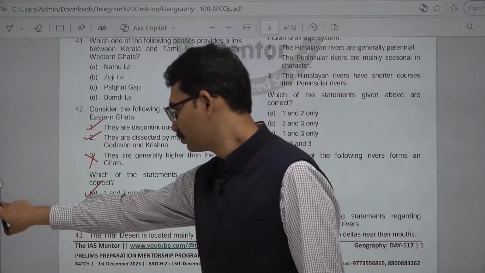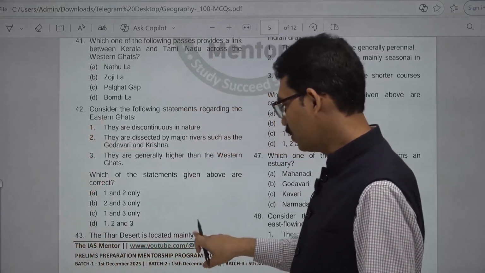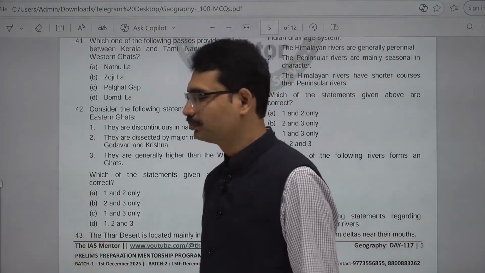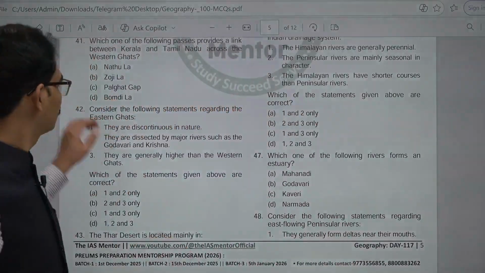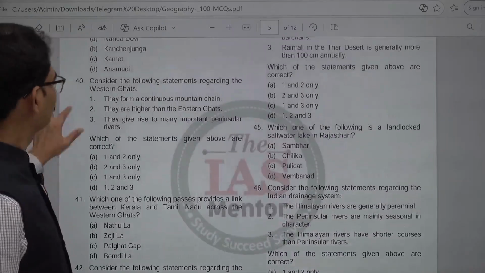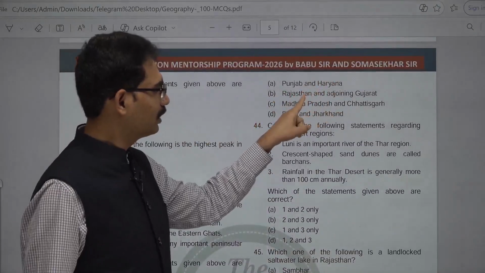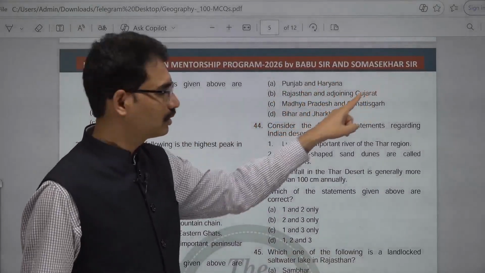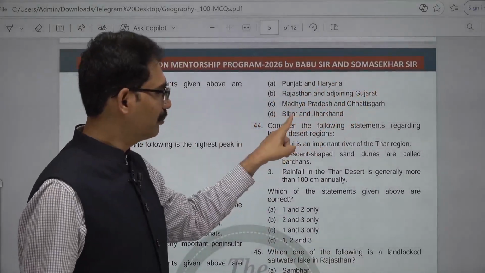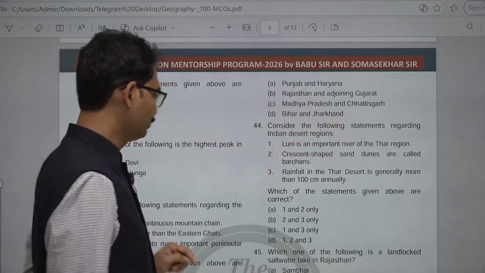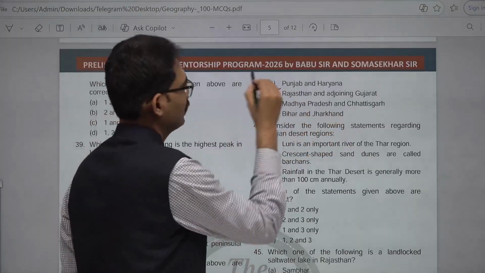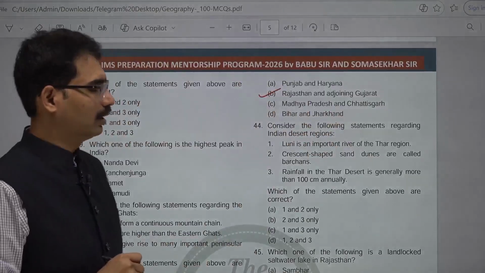43. The Thar Desert is located mainly in. The Thar Desert mainly located in Rajasthan region. Punjab, Haryana, Rajasthan and adjoining Gujarat, Madhya Pradesh and Chhattisgarh, Bihar and Jharkhand. Rajasthan is the answer. Next one.